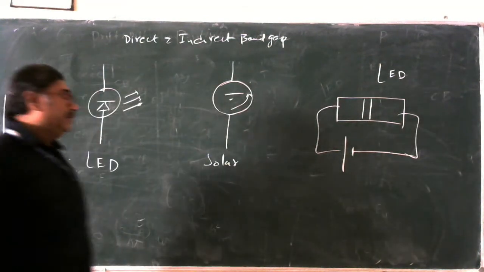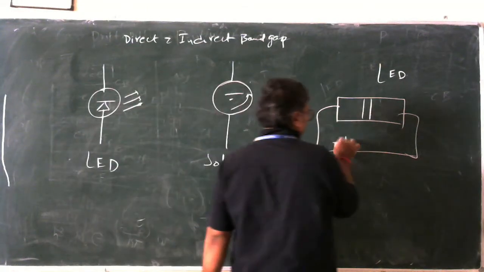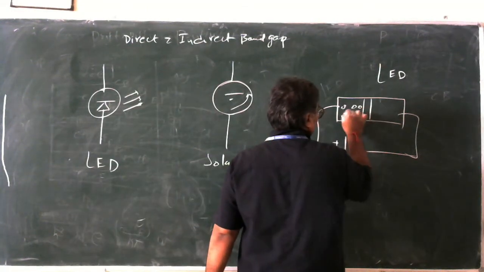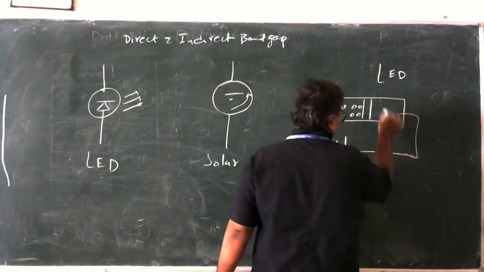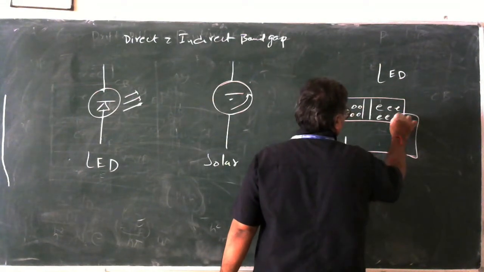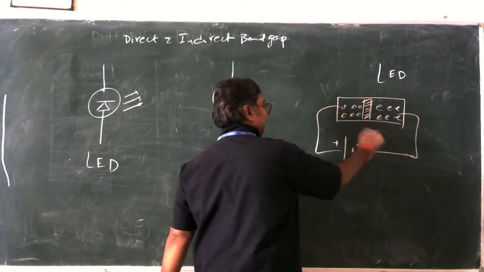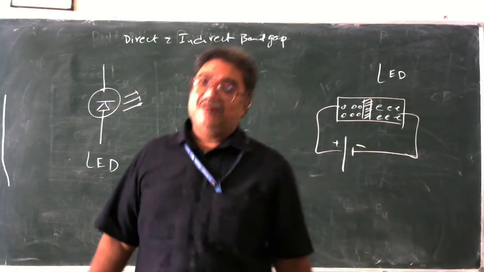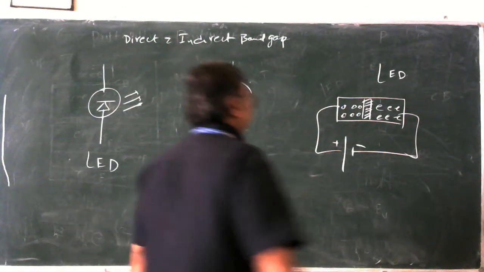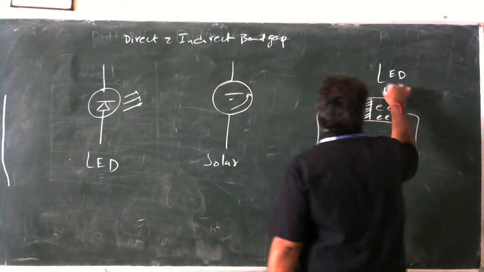So now what is happening? This positive terminal is connected to the holes in the P type, and this negative is connected to the electrons of the N type, and we are going to have a junction. This is how the structure is. Now the positive is connected to P type, and negative is connected to N type.